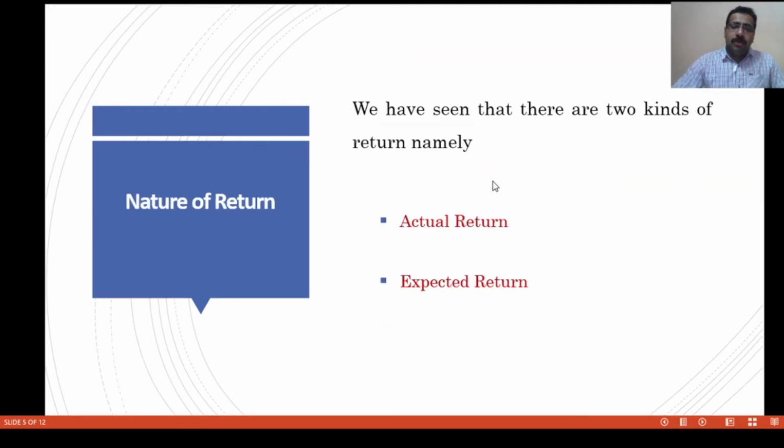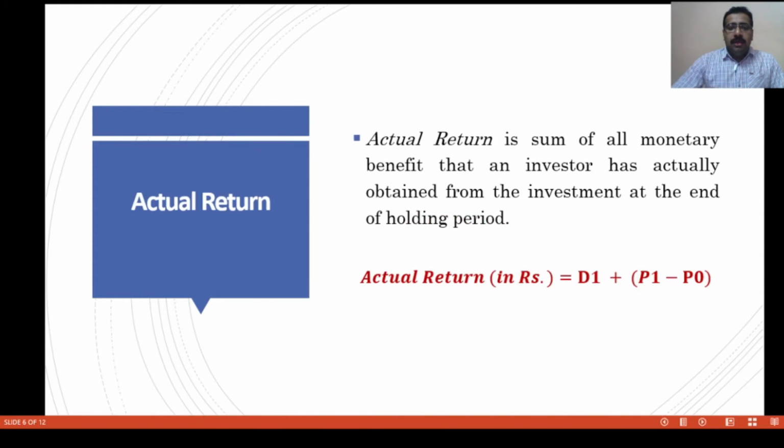Then we discuss the nature of return. Actually, returns are classified into two categories: actual return and expected return. What is the actual return? Actual return is the sum of all monetary benefit that an investor has actually obtained from an investment at the end of the holding period.